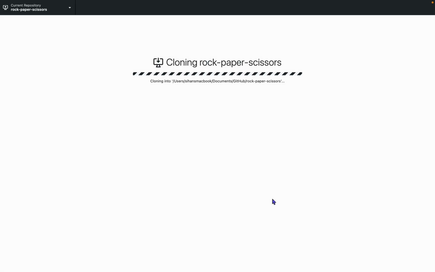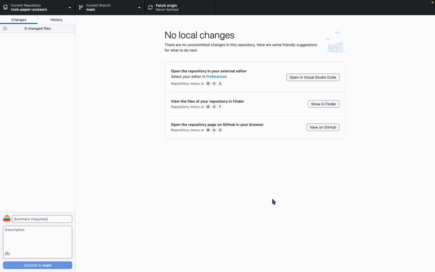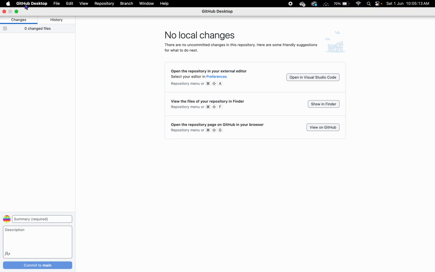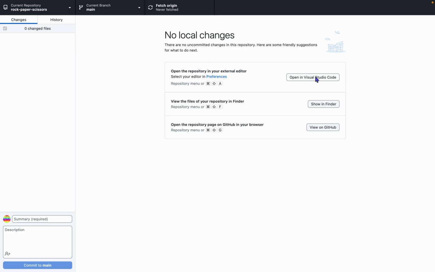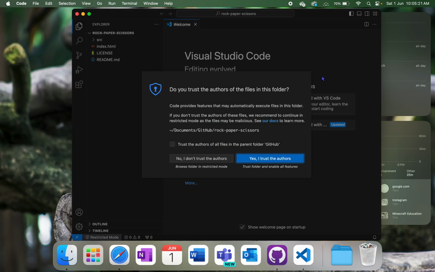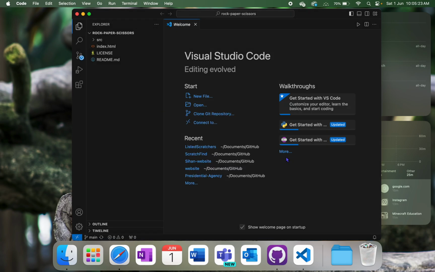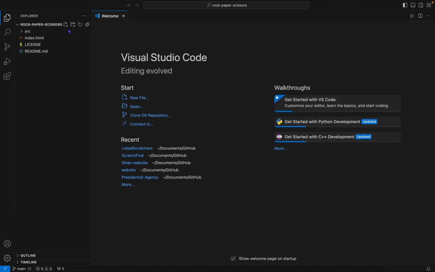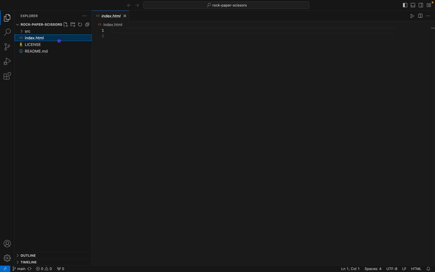Clone it, and then press open in Visual Studio Code. I really recommend downloading it. As you might have noticed, I have a MacBook Air M1 in space gray.